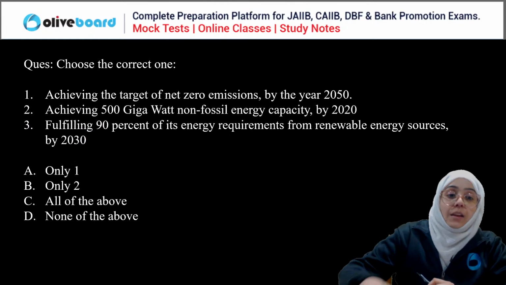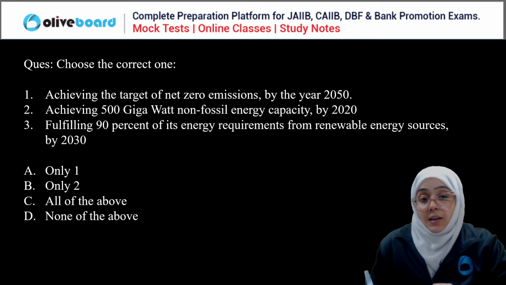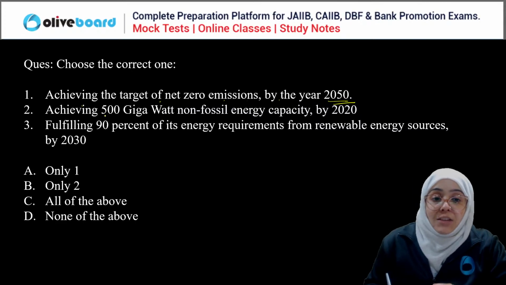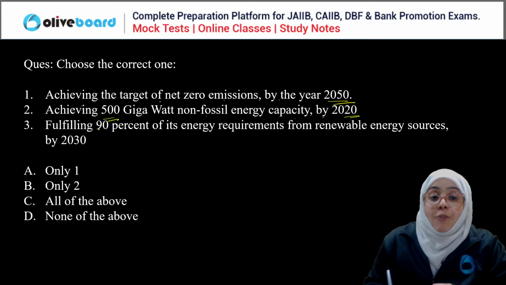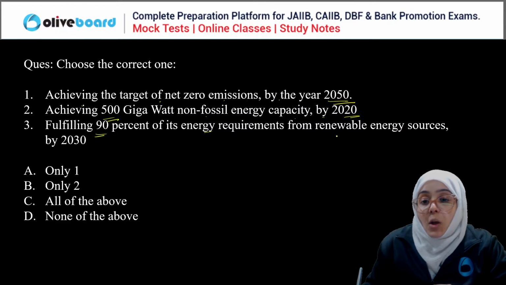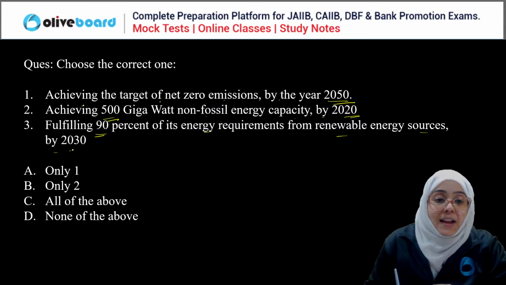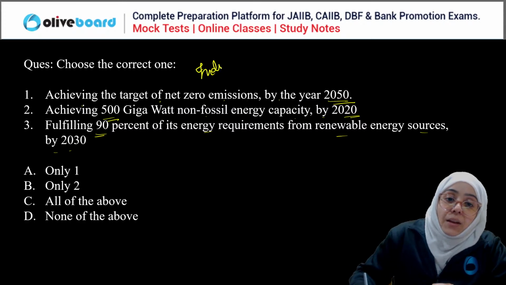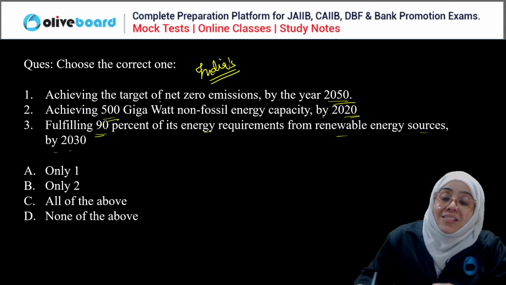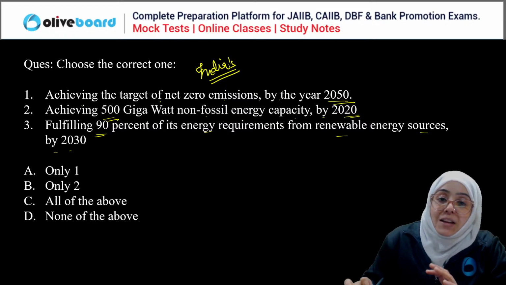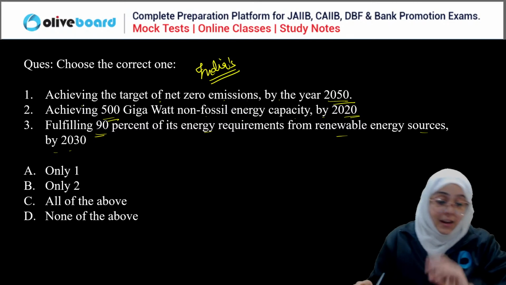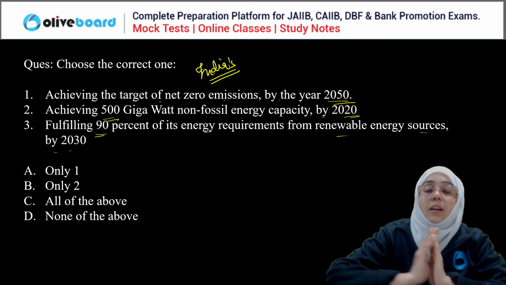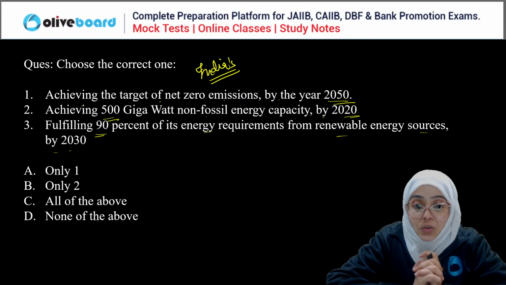Okay. Next, you have to choose the correct statement here. Achieving the target of net zero emission by the year 2050. Achieving 500 gigawatt of non-fossil energy capacity by 2020, fulfilling 90% of its energy requirement from renewable energy sources by 2030. India's commitment towards the sustainable development goal of climate action. India follows the Panch Amrit commitments, right? Which of the following statements is correct?